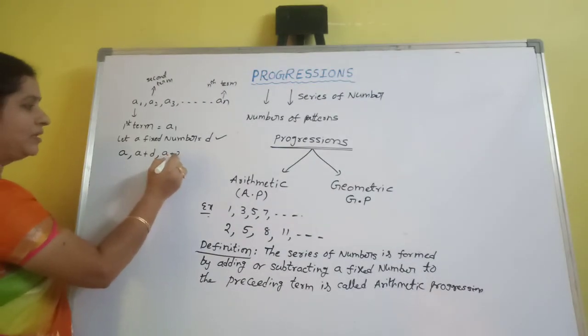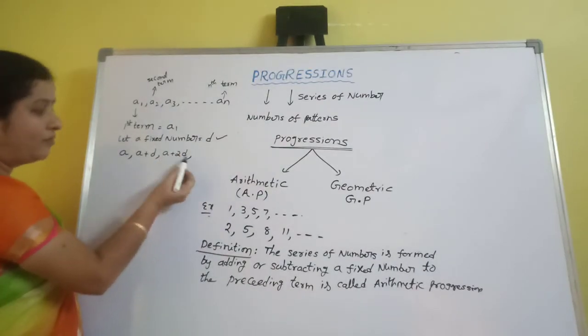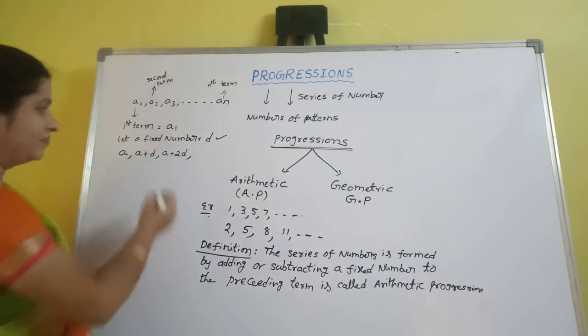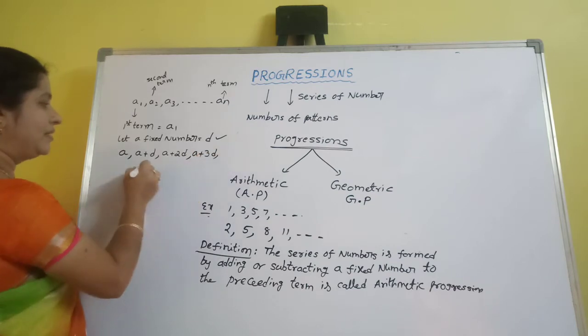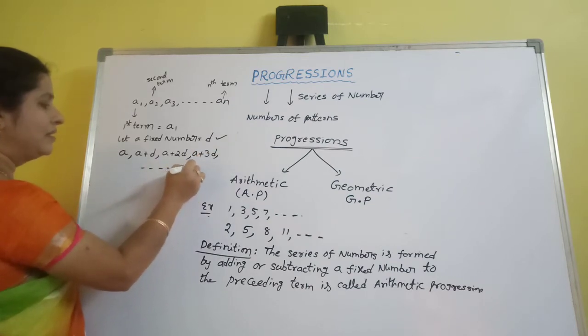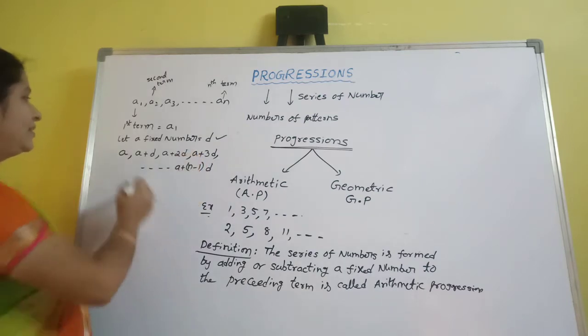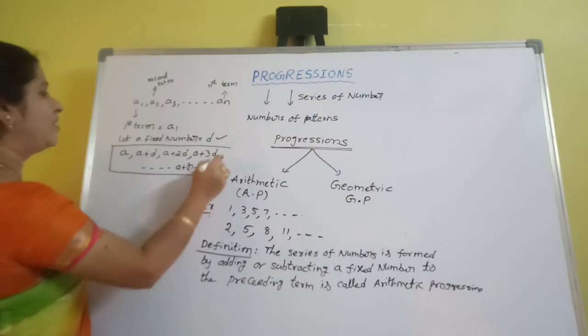So A plus 2D. Again the fourth term: adding the D to the third term, so A plus 3D, etc. The last, nth term is A plus n minus 1 into D. So it is the general form of AP.